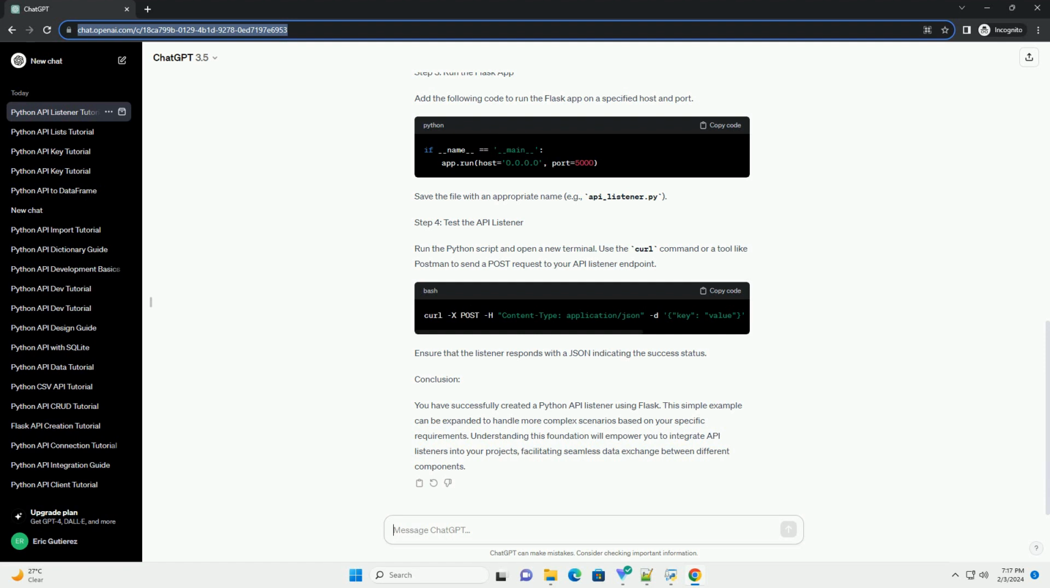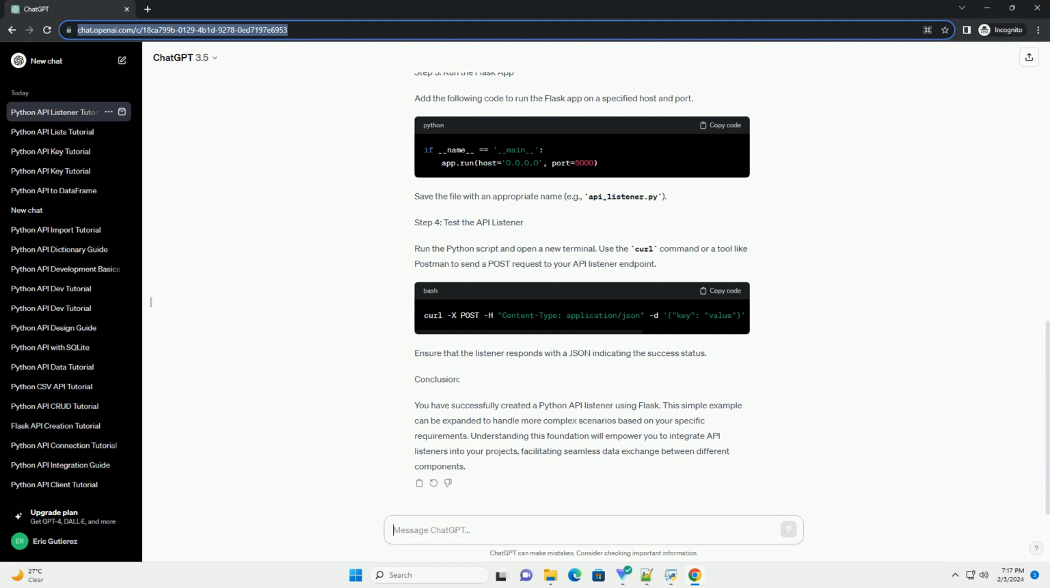Step 4. Test the API listener. Run the Python script and open a new terminal. Use the curl command or a tool like Postman to send a POST request to your API listener endpoint. Ensure that the listener responds with a JSON indicating the success status.